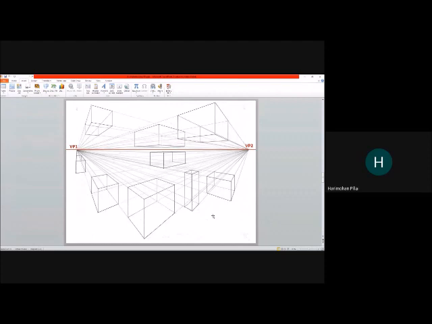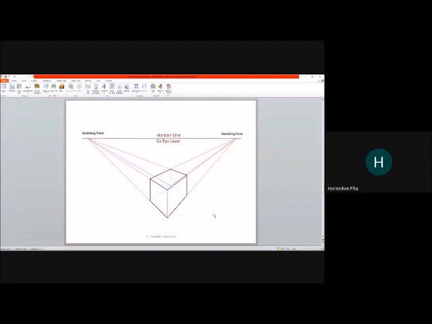Towards the end, take 2 points, vanishing point 1 and vanishing point 2, and construct many objects like this: rectangular objects, square objects, or cubic objects. Once you construct this view, it will be very realistic, as if you are actually seeing it in reality. Okay, so this is one.